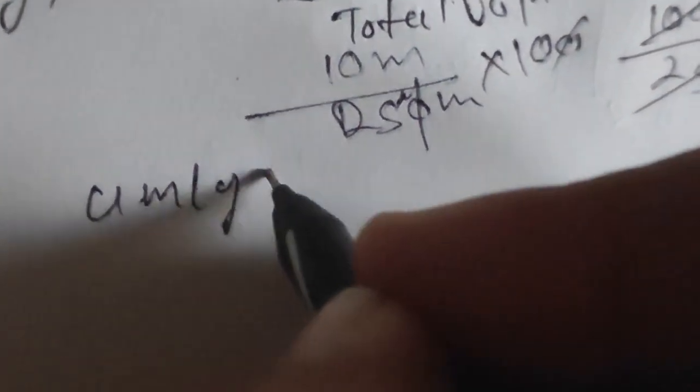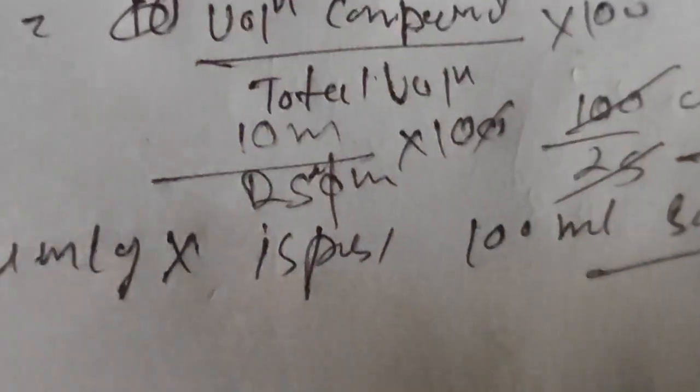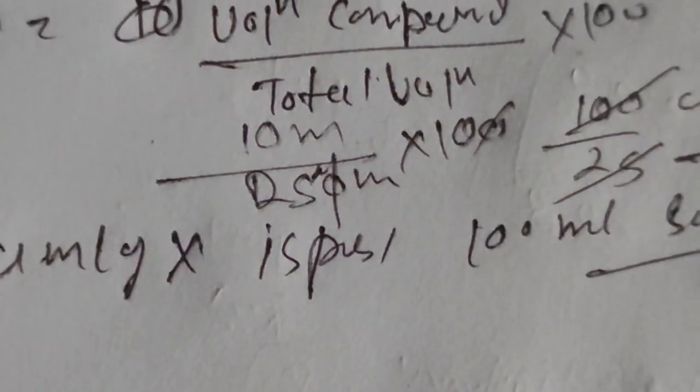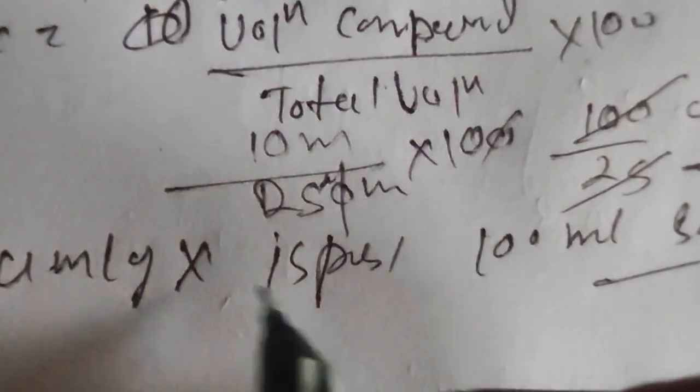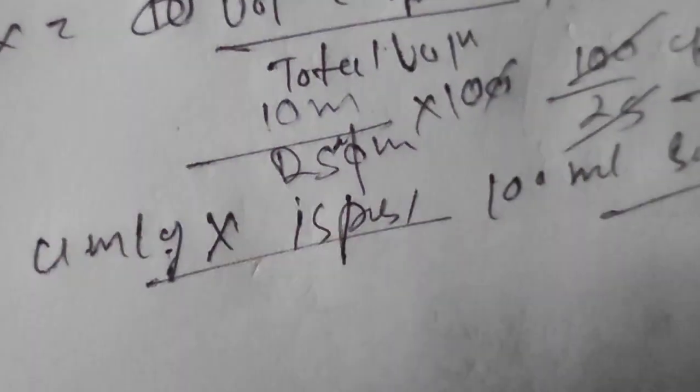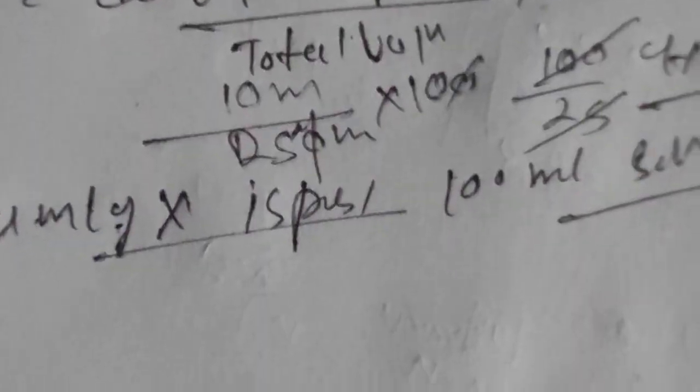This means that 4 ml of X, that is ethanol, is present in 100 ml of solution. That is the meaning of 4%. I hope you understand what I am saying.